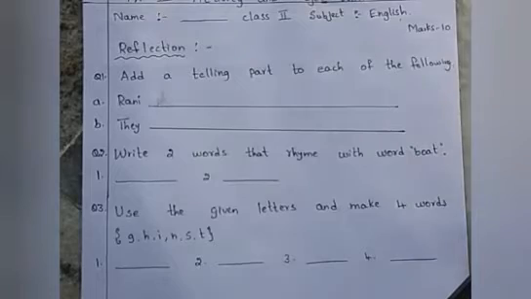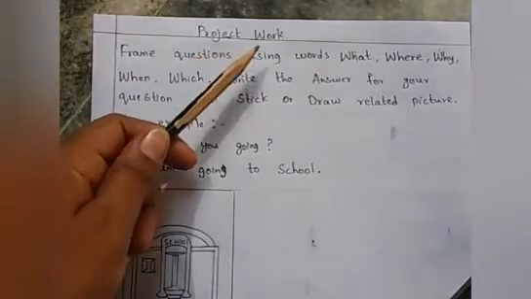Okay children, this is our reflection. Do it neatly on A4 size paper. Now children, take another paper. On another paper you have to write the heading as Project Work, children.